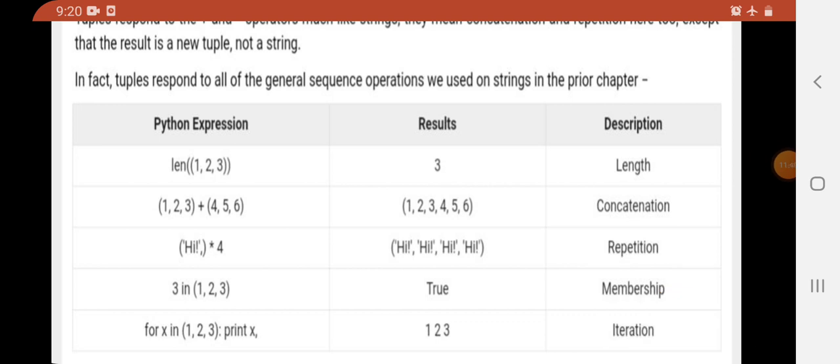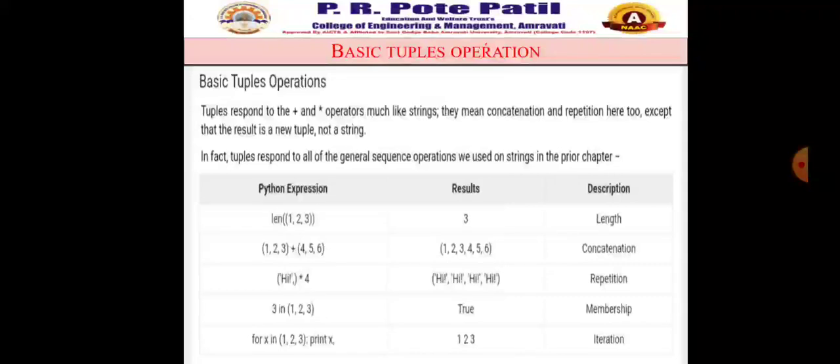Then for x in (1, 2, 3): print x. So for x iteration, tuple is also used for iteration purposes. In this way, these are the basic operations that can be performed on the tuple itself.